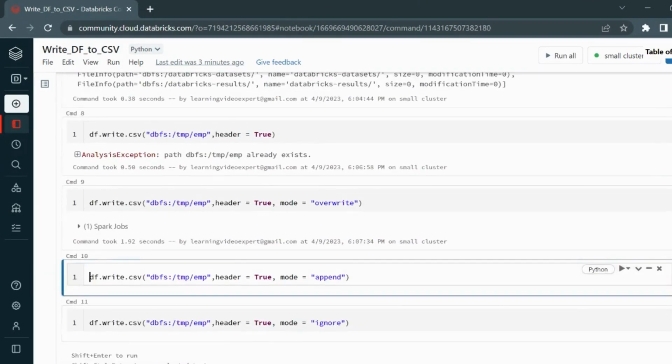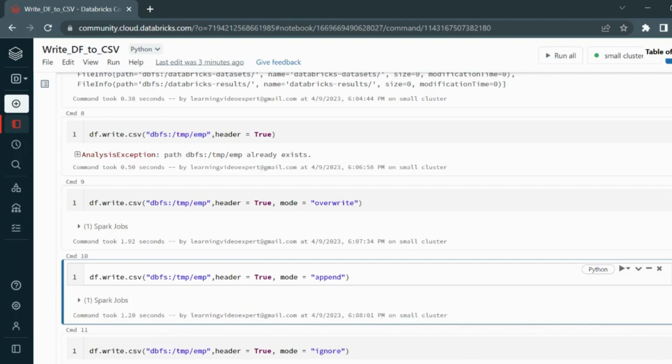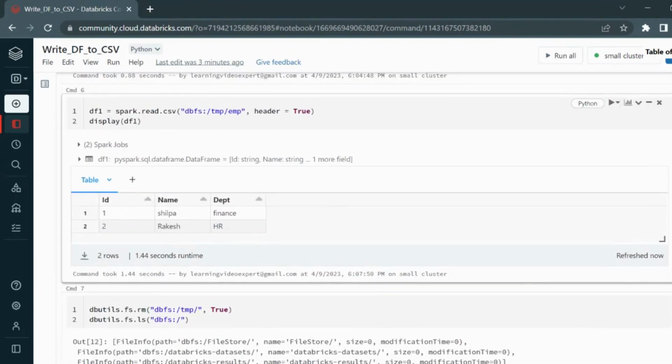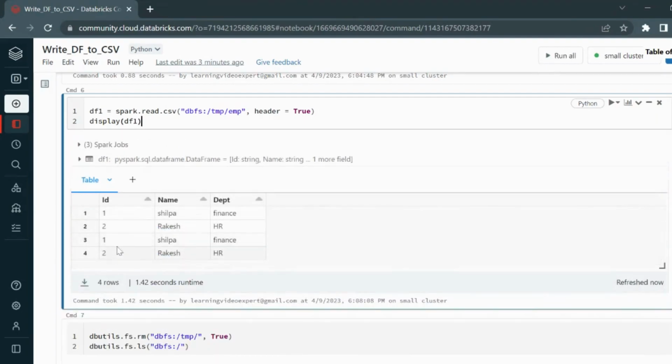Now let's say I want to append whatever was the result of the data itself back to the CSV. So I mentioned the mode called append here. Now let's see the result, what exactly it looks like. If you will see, it has appended the result as 1, 2 and 1, 2 again to the data frame.